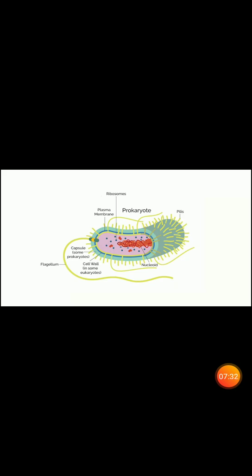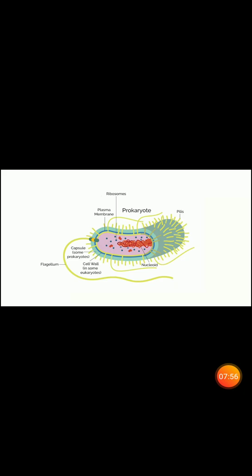The nuclear material without a nuclear membrane is called incipient nucleus or nucleoid. The nucleoid lacks a nuclear membrane. It contains a single circular chromosome formed of double-stranded DNA.